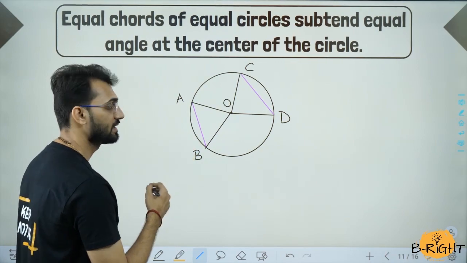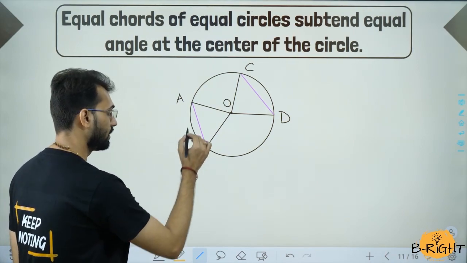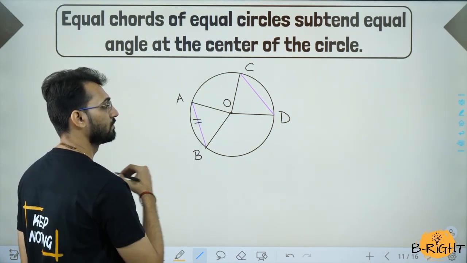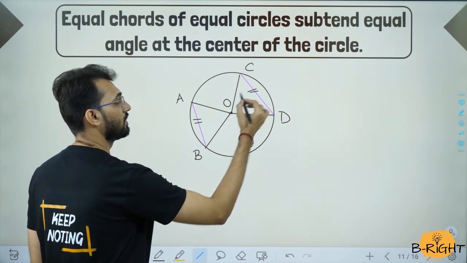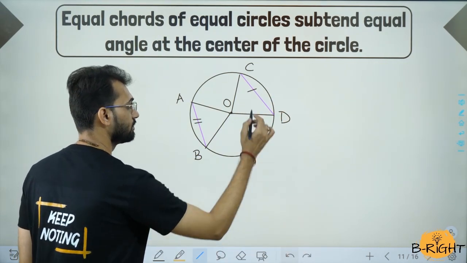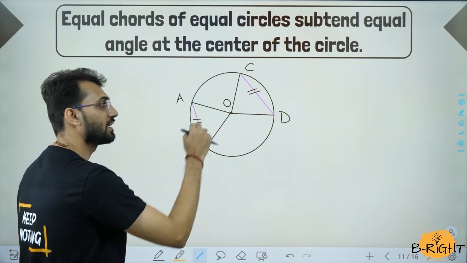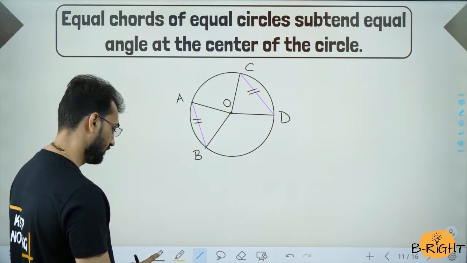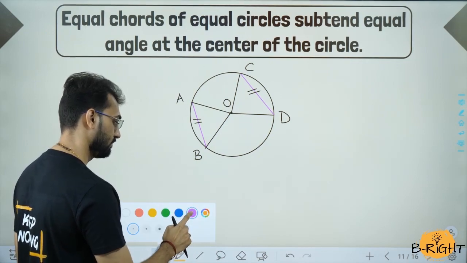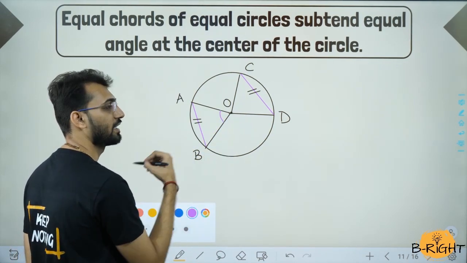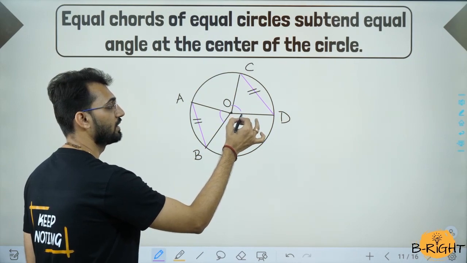And theorem says if the chords are equal, then the angle at the center is also equal, which means angle AOB equal to angle COD.